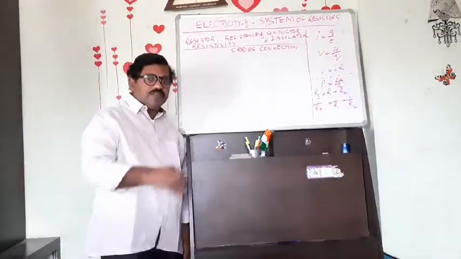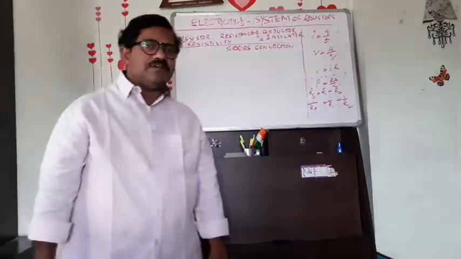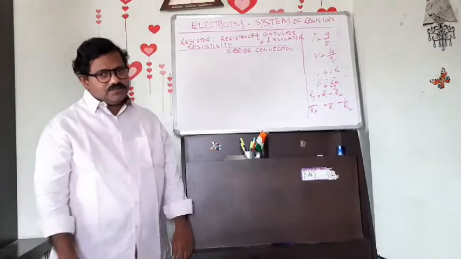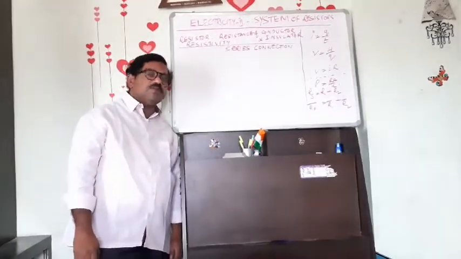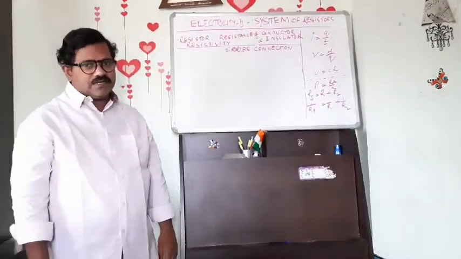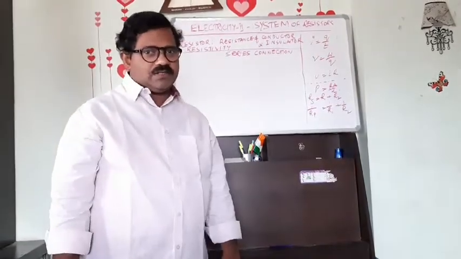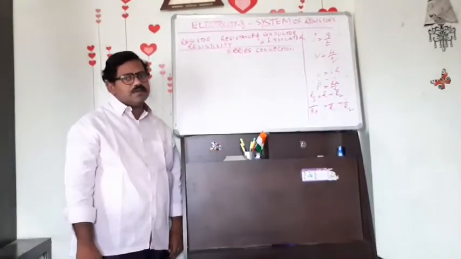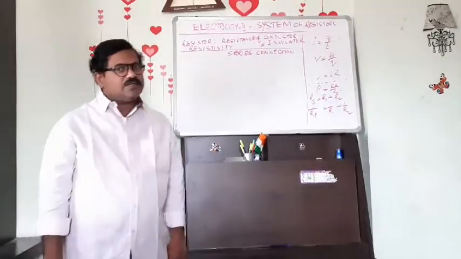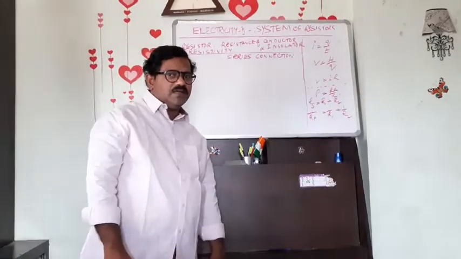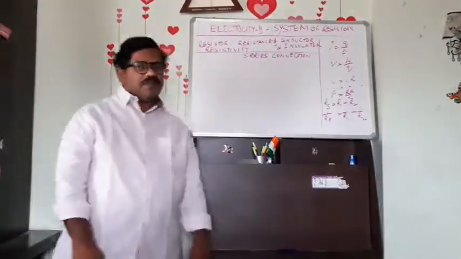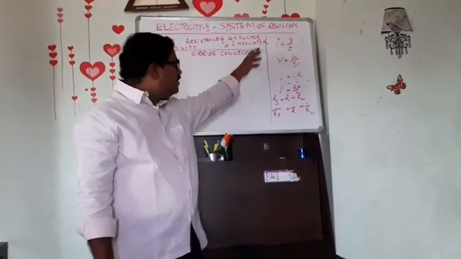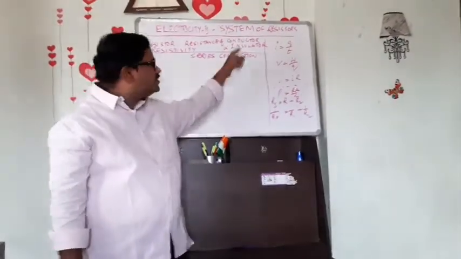A conductor with zero resistance is termed a superconductor. Whereas a conducting wire which has a little appreciable resistance is termed a resistor. And the insulator is that which has a resistance of infinity. Okay, then here let us recall all the very basic things of the lesson as you know it.